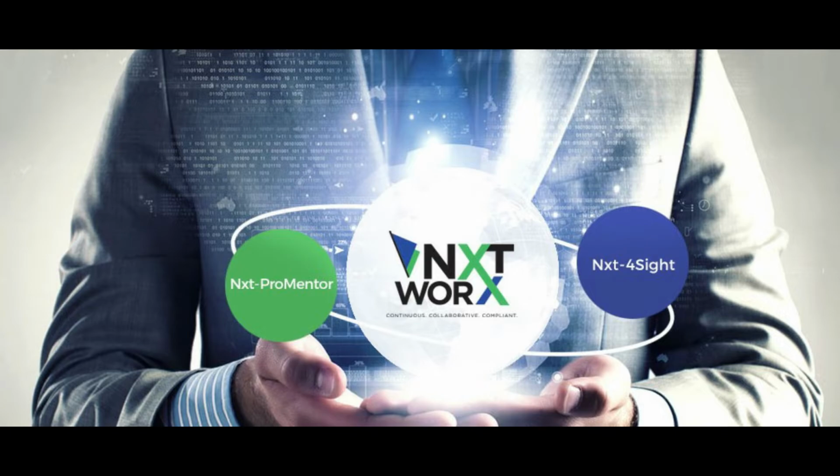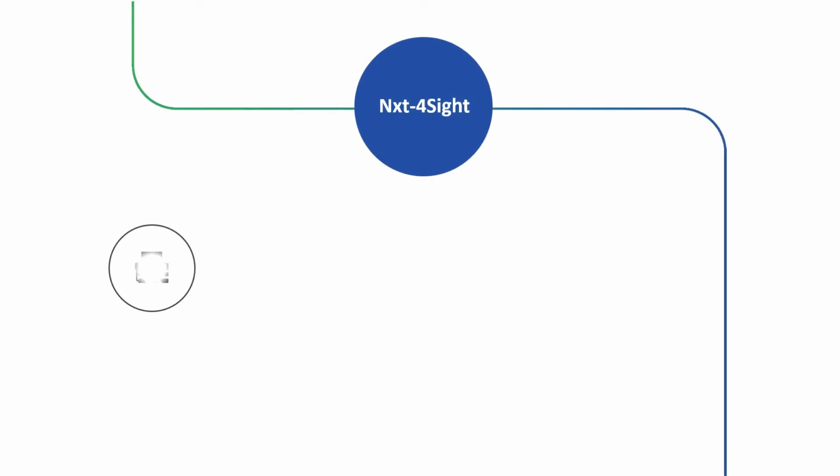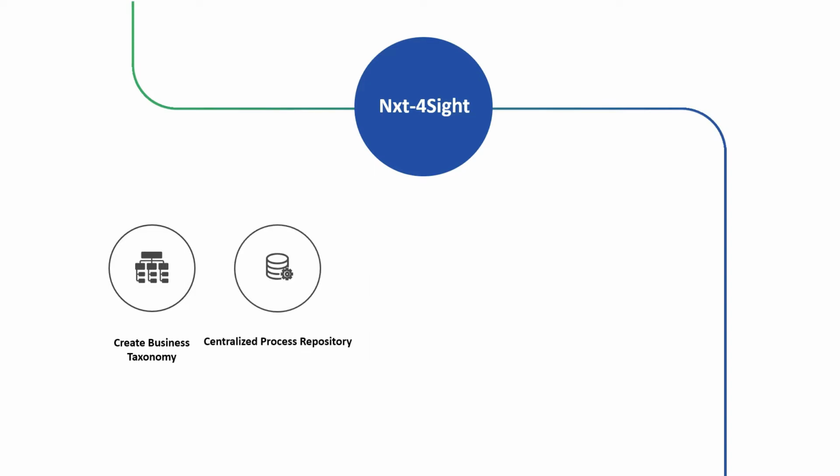Let's now see how individual process videos can be used to build a comprehensive enterprise-wide web-based process repository, NXT Foresight. With NXT Foresight, users can define the business taxonomy and organize process assets in the repository, allowing for high-level process views with the ability to drill down to details when required.